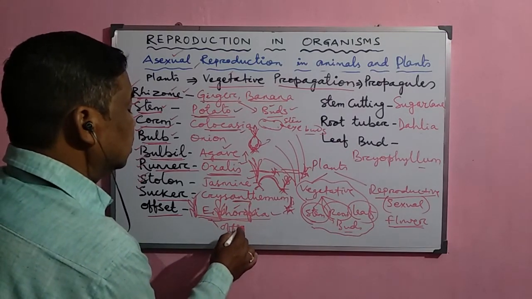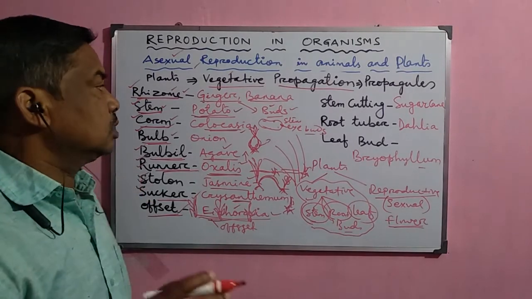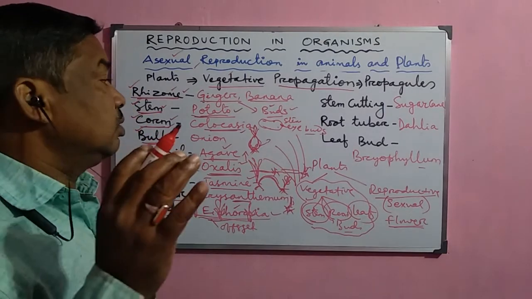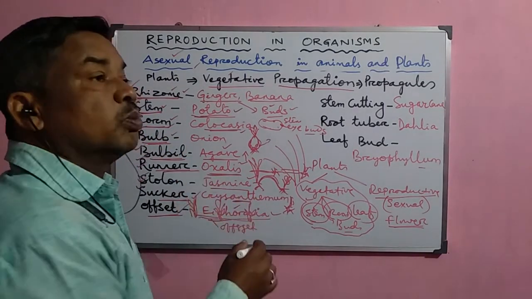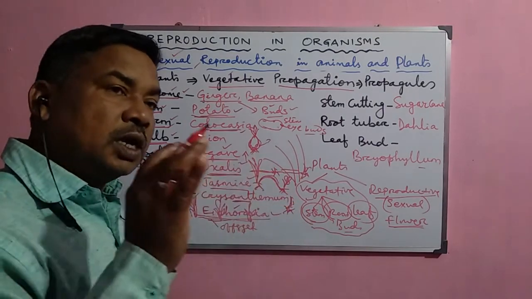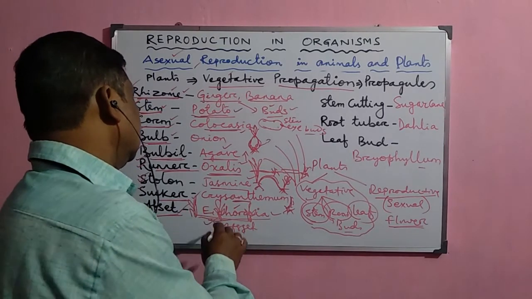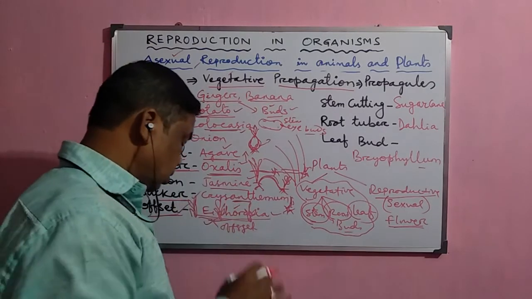And from this offset, normally a new plant develops. This mode of reproduction is the asexual mode of reproduction, and it is very fast. Wherever the swampy area is there, their growth is very fast. Although the flowers look beautiful, they never go away from that particular area, so it becomes a problem for the area. That is why it is called the terror of Bengal,